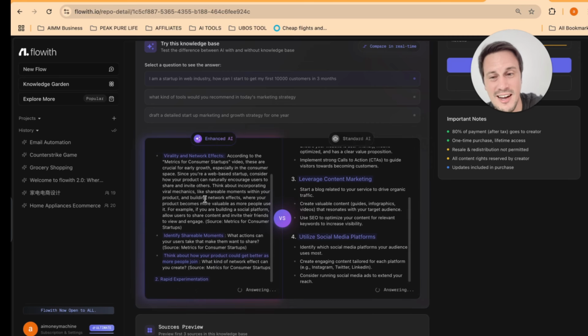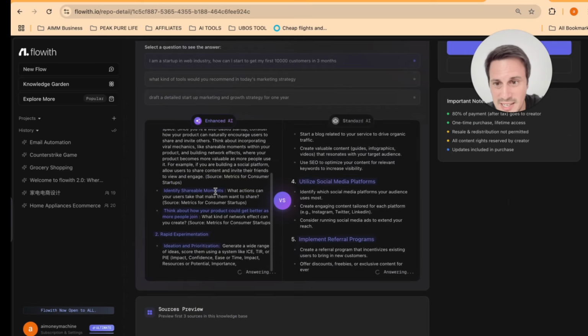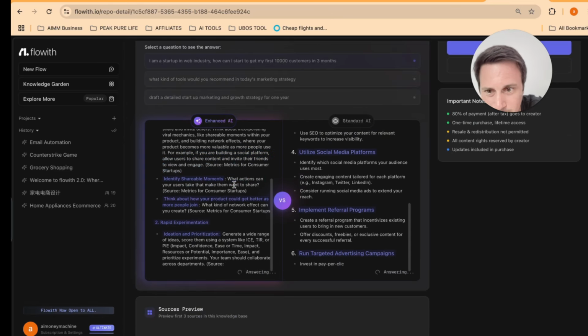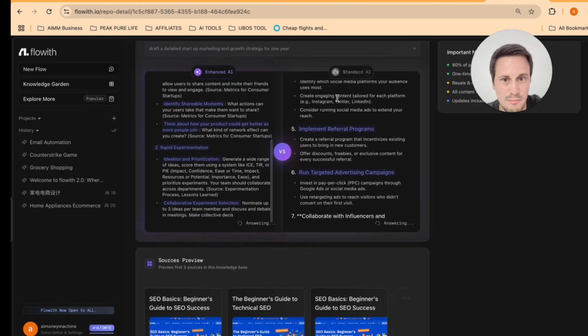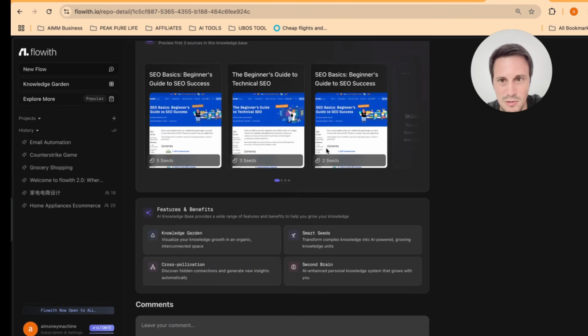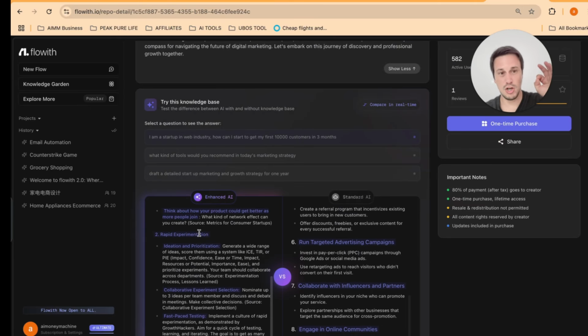But the enhanced AI, which is based off of this knowledge base, gives you in-depth, really detailed ideas, which is just worlds beyond what you're seeing over here on the right-hand side. So the seeding is just so much better.